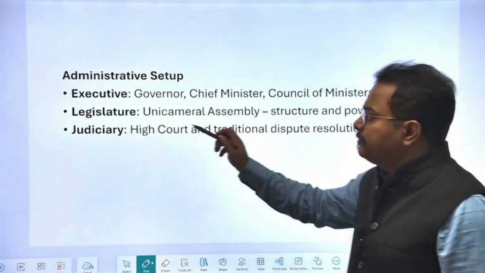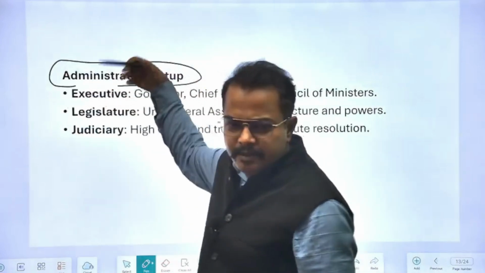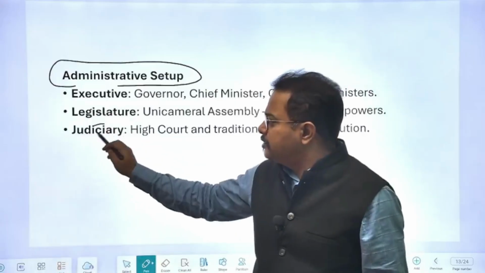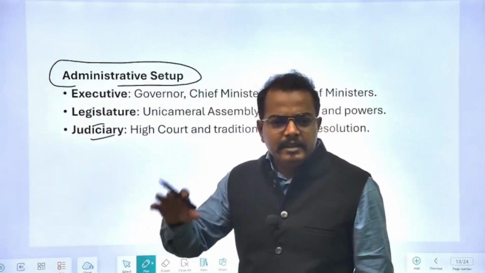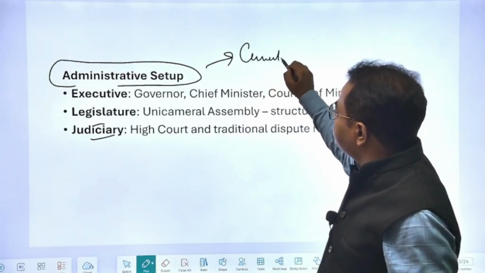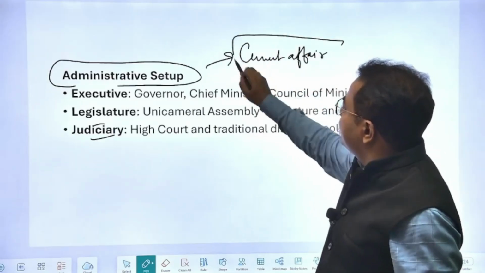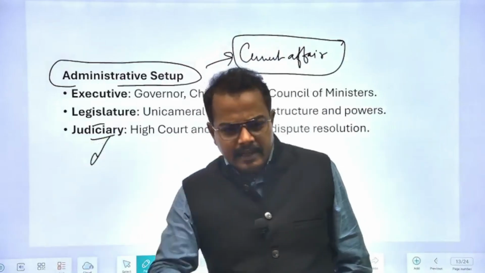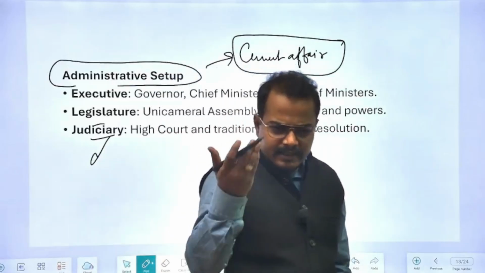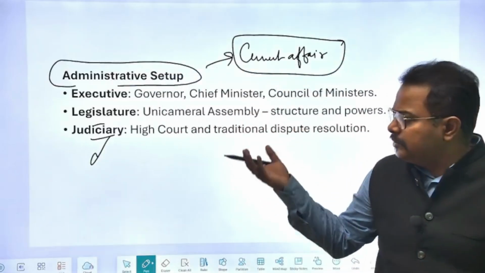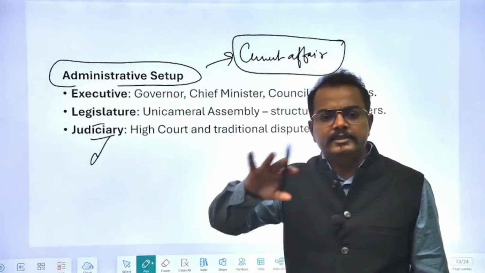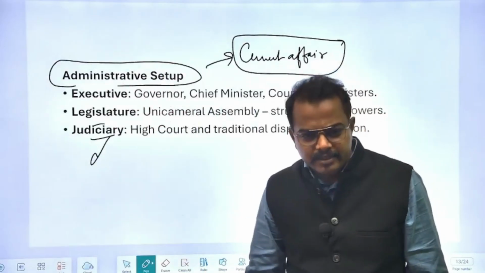Then in polity itself, the administrative setup, but most of it will be covered in general studies. Like I said, there can be certain things associated with the executive, legislature, judiciary from the perspective of Meghalaya, because this section comes mostly from the current affairs segment. If there are certain recent judgments associated with the judiciary, the High Court of Meghalaya, you have to concentrate on these. So this is a dynamic section. The static part will be covered in general studies. We need not study the judiciary of Meghalaya separately, because it functions in a similar manner to any other judiciary in the country.